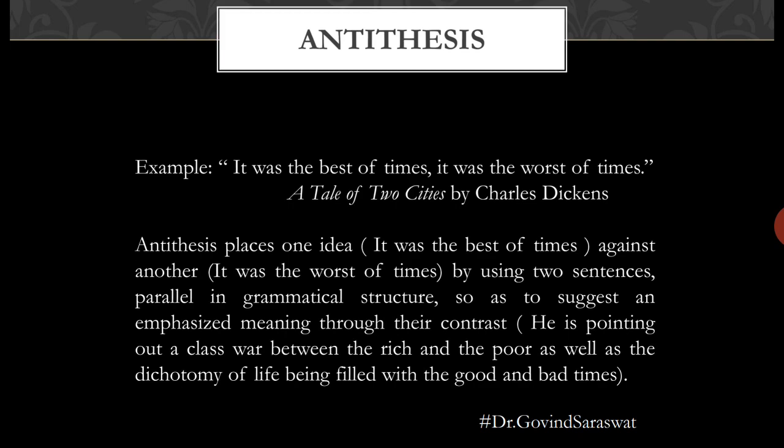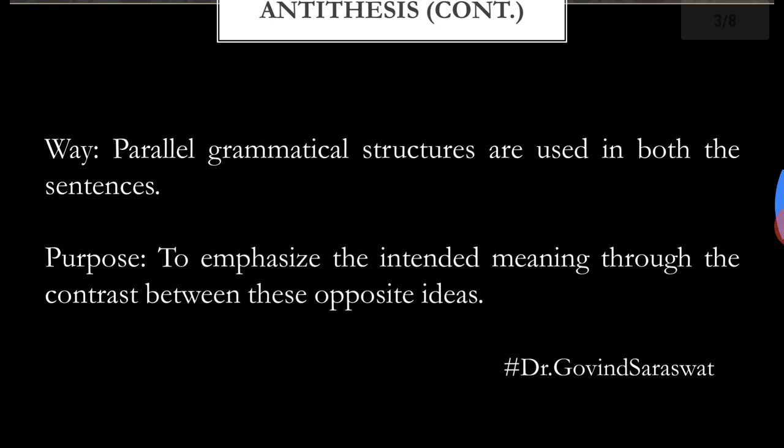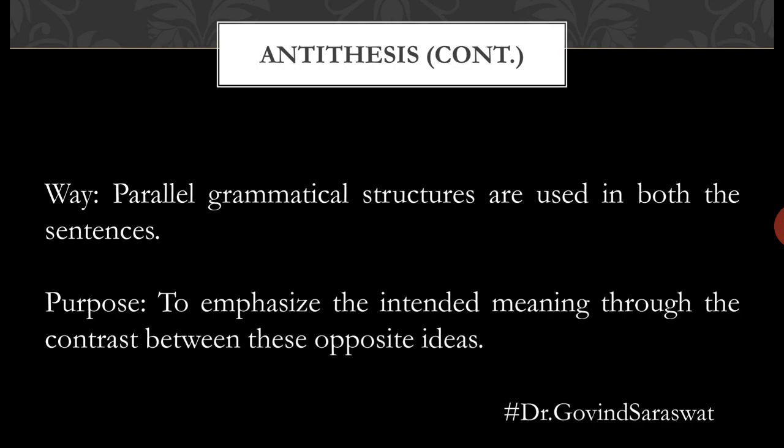When we focus on the contrast between these two sentences, we can find the intended meaning of the writer. Here we can see that Charles Dickens is pointing out a class war between the rich and the poor, as well as the dichotomy of life being filled with good and bad times. Then, how can we trace the use of antithesis? We have to focus on two things: the way an antithesis is used, and the purpose of the writer.